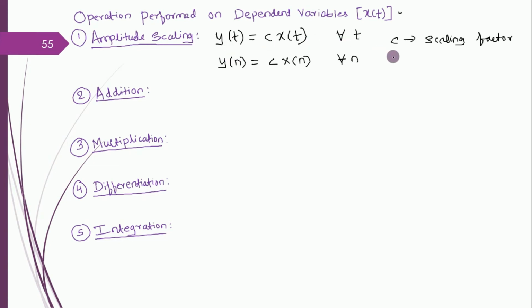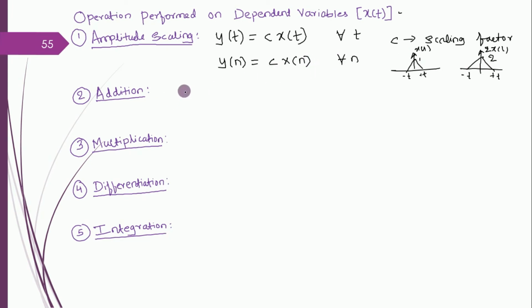The meaning of amplitude scaling is this: think that I have a signal like this. Amplitude is 1 from minus t to plus t. Okay. So if I want to scale it up, if I want to increase the amplitude by 2 times, then what I do is I write it as 2 times x of t. So what I get is like this. Say minus t to plus t, the amplitude becomes doubled. Amplitude becomes 2. So this is called amplitude scaling.